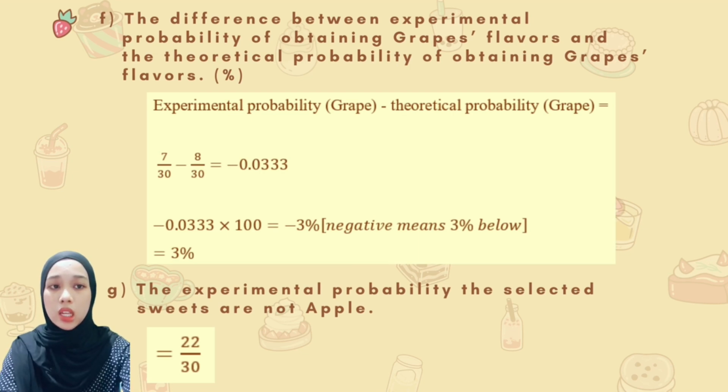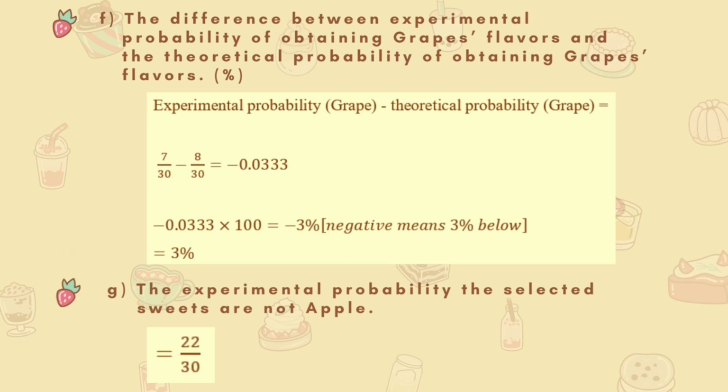For question G, the experimental probability that the selected sweet is not apple: we need to add the strawberry and grape totals, which means 15 over 15 added with 7 over 13 and equal to 22 over 13.